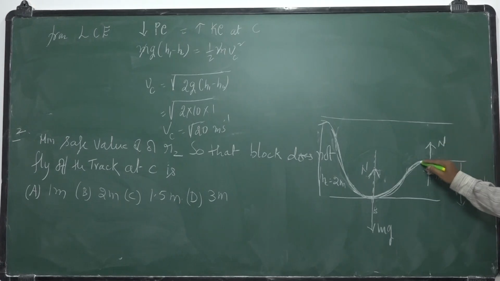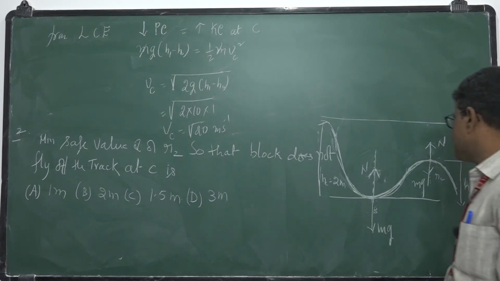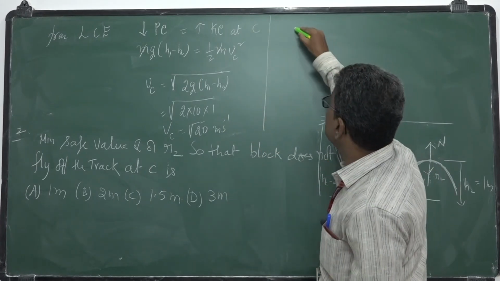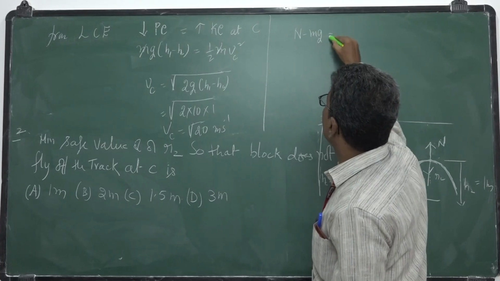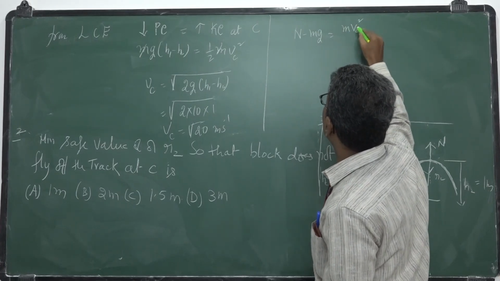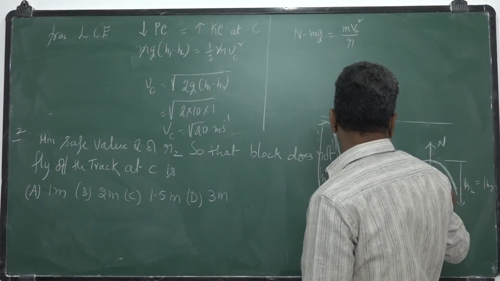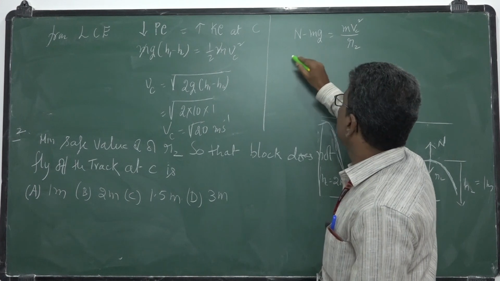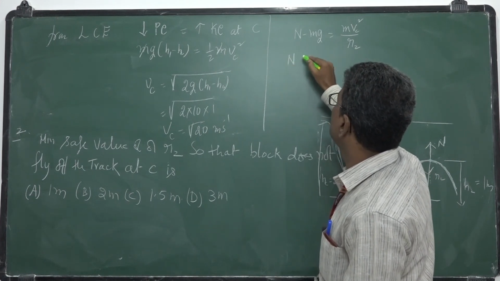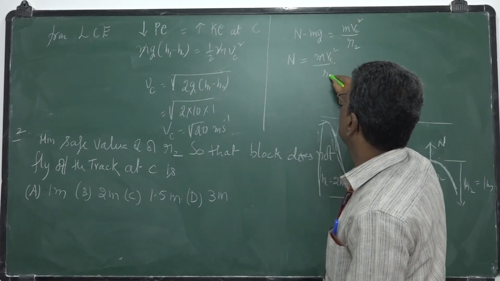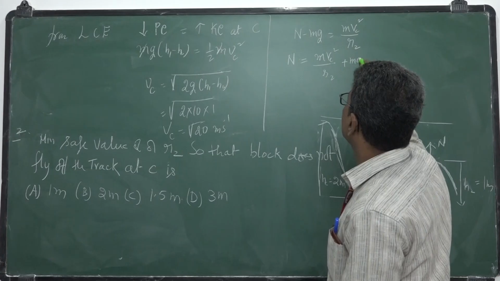N will be the force exerted by this surface on the block, and mg acts downwards. The resultant of these two will provide the centripetal force. So once again, based on that concept, the resultant N minus mg is equal to m Vc square by r2. So here N is equal to m Vc square by r2 plus mg.